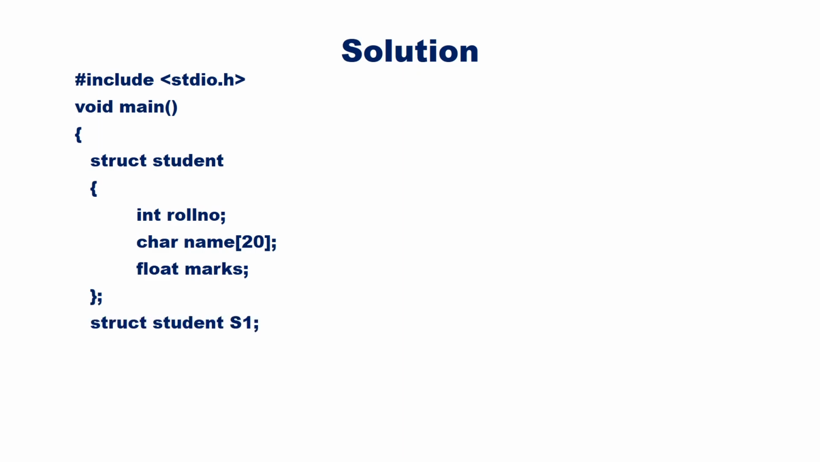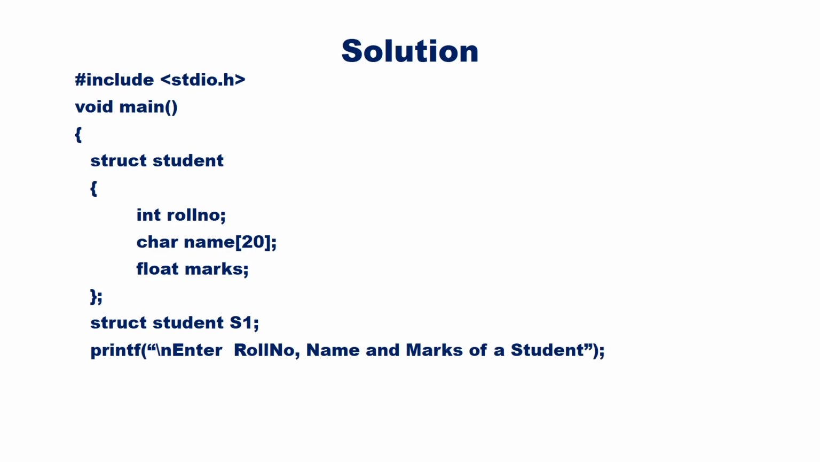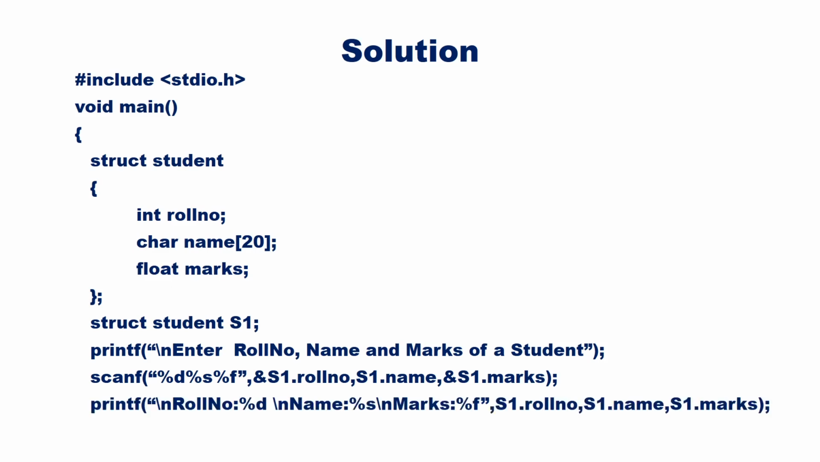Now declare a structure variable. struct student s1. s1 is the name given to the structure variable. Give a prompt message, printf enter roll number, name and marks of the student. scanf("%d %s %f", &s1.rollno, s1.name, &s1.marks). printf roll number equal to %d, name equal to %s, marks equal to %f, s1.rollno, s1.name, s1.marks.